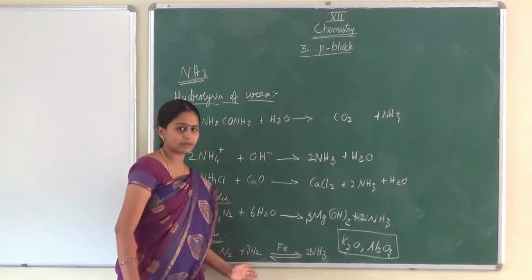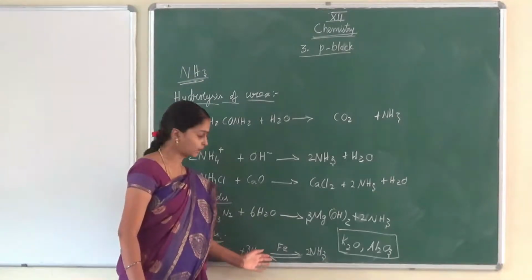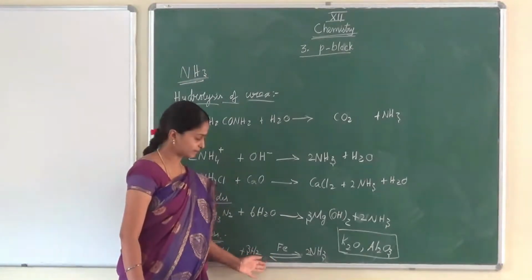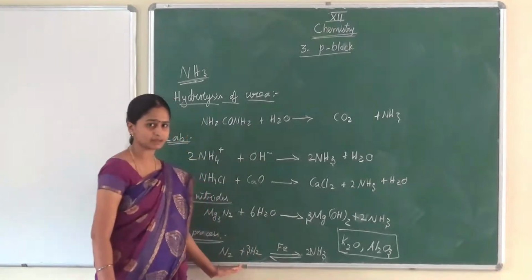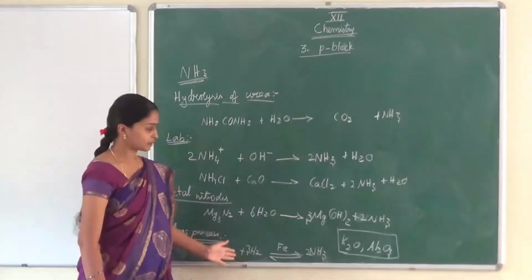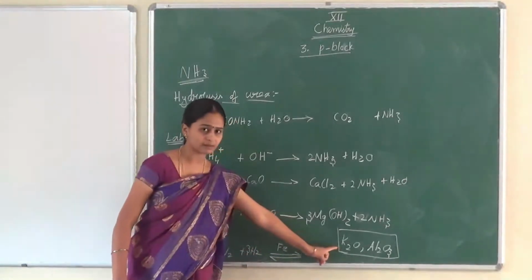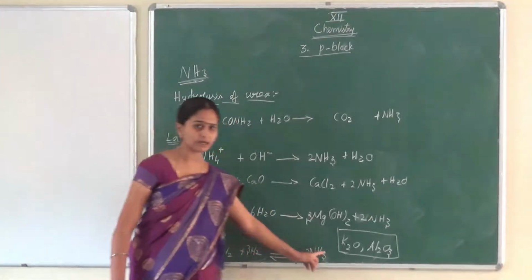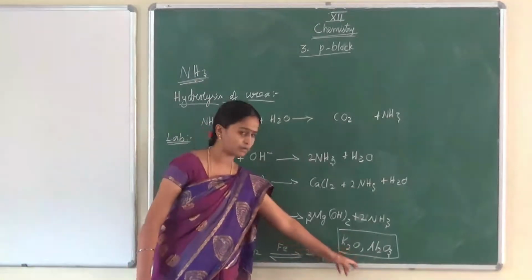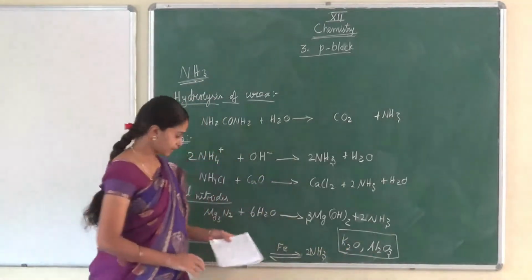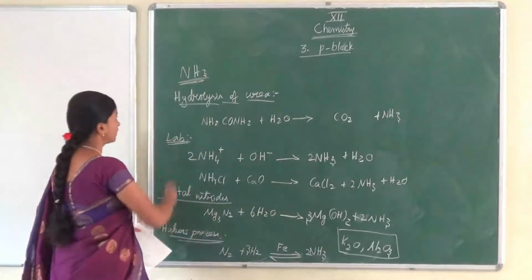The equilibrium reaction, the Kp-Kc relationship, all these things we have done in our 11th standard. The same Haber's process, same equation we have done there. So you can recall that one. This they can ask in 1 mark: in Haber's process, what is used to attain the equilibrium mix? It is K2O and Al2O3. So these are the preparation of ammonia.